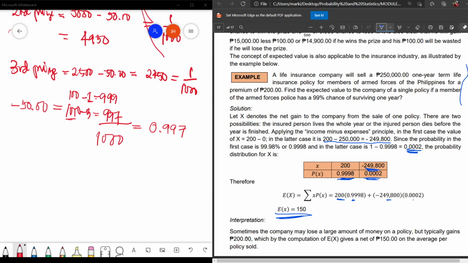So you have an average of 150. So interpretation, sometimes the company may lose a large amount of money on a policy but typically gains 200 pesos, which by the computation of E of X gives a net of 150 on the average per policy sold. So as you can see, win or lose, die or alive, still the insurance company will have its gain.